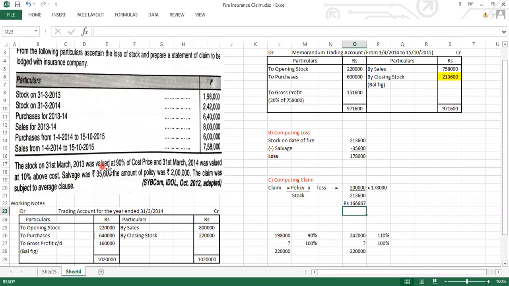And since over here the opening stock was valued at 90% of the cost price, we need to find out how much the 100% is and write it down. Same way, the closing stock was also valued at 10% above the cost, so we need to first calculate what the 100% will be, and accordingly we need to write it down in the trading account.